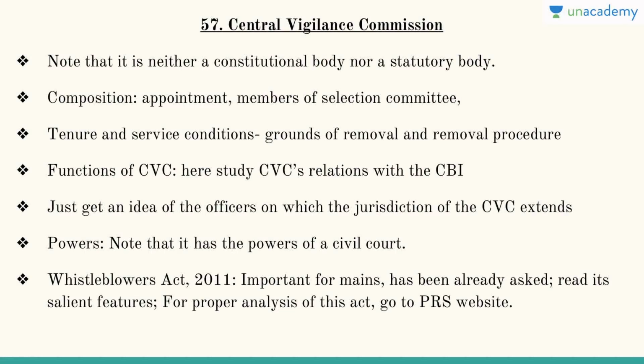Then chapter 57 is the Central Vigilance Commission. Note that it is neither a constitutional body nor a statutory body. Composition is basically the appointment and members of the selection committee. Then tenure and service conditions, like grounds of removal, procedure, etc. Then the functions of the CVC. Study the CVC's relations with the CBI. Get an idea of the officers over whom the jurisdiction of the CVC extends. And note that the Central Vigilance Commission has powers of a civil court.